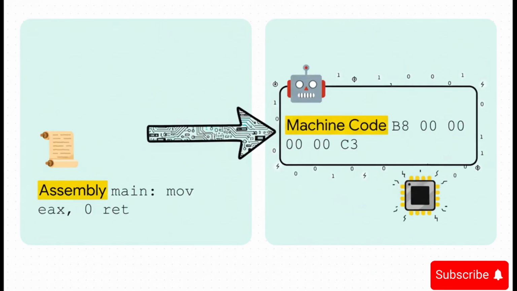And here it is, the final step in the translation. That assembly code gets converted into pure machine code. These are the raw numbers. We're showing them in hexadecimal here to make them a bit easier on the eyes, that the CPU will actually execute. This is the true language of the processor. Our simple little return 0 command has officially become this precise sequence of bytes.